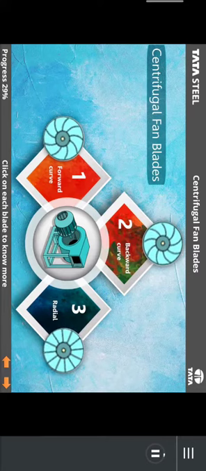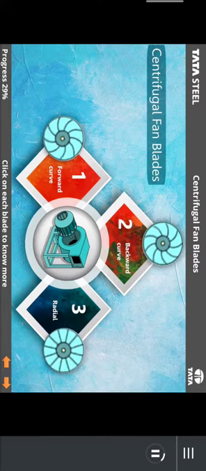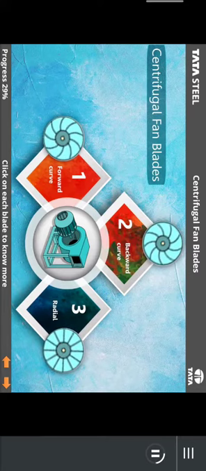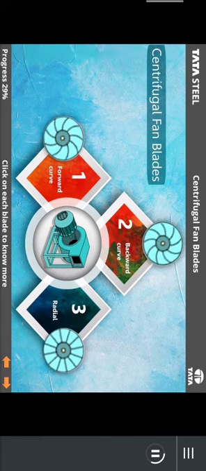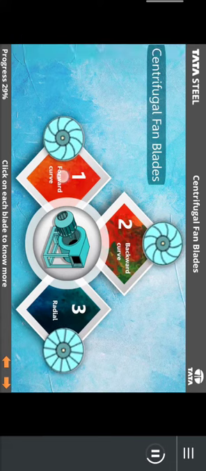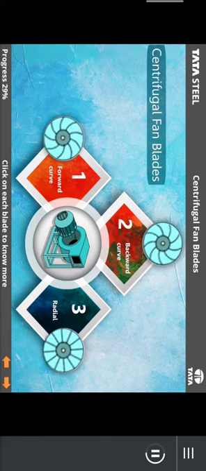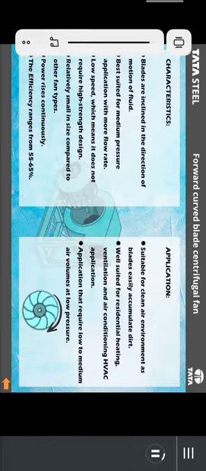As we have clearly seen previously the types of centrifugal fan, let us now discuss each of them individually. Click on each plate to know more. Let us have a look at the characteristics of forward curved blade centrifugal fan.